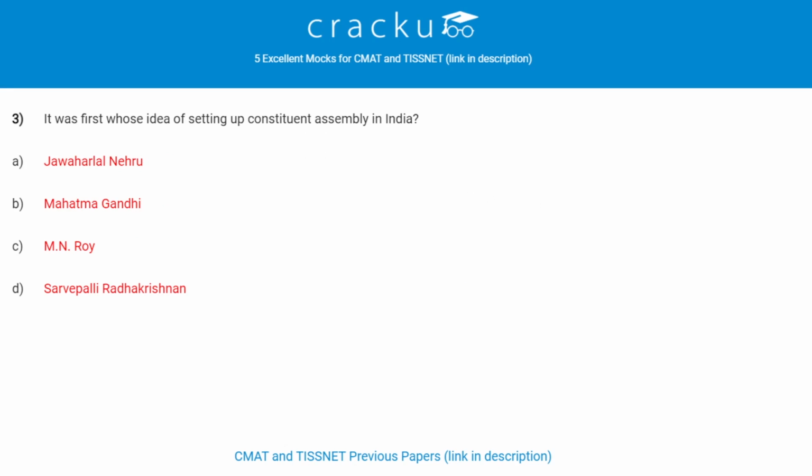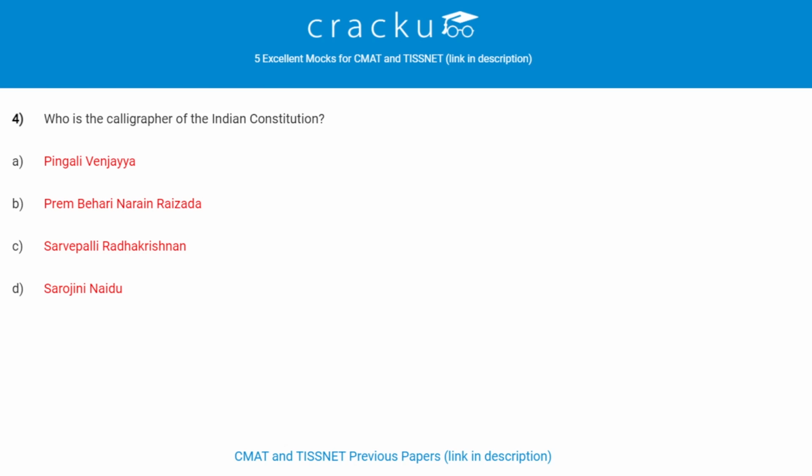Next question. It was first whose idea of setting up Constituent Assembly in India? It was the idea of M.N. Roy of setting up Constituent Assembly in India. Who is the calligrapher of the Indian Constitution? Prem Behari Narain Raizada is the calligrapher of Indian Constitution. He has written the whole Constitution in italic style.